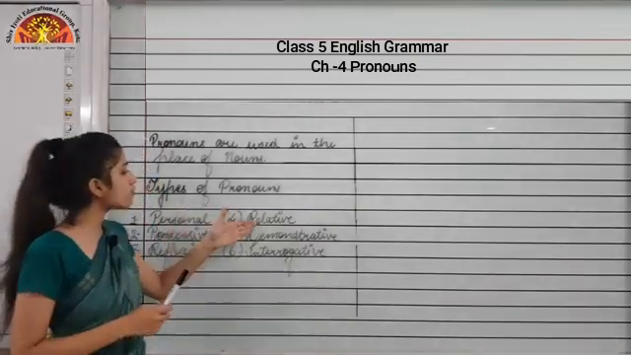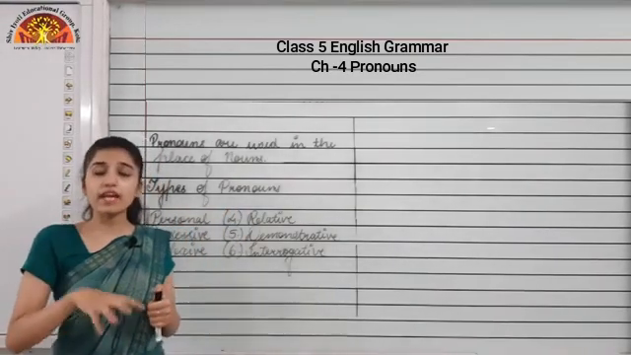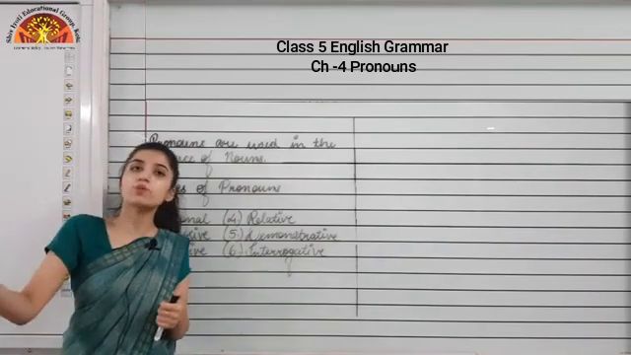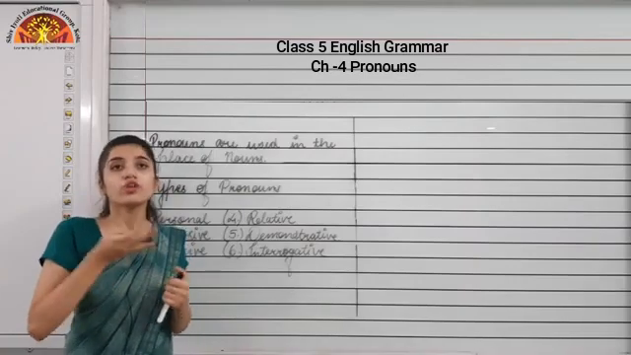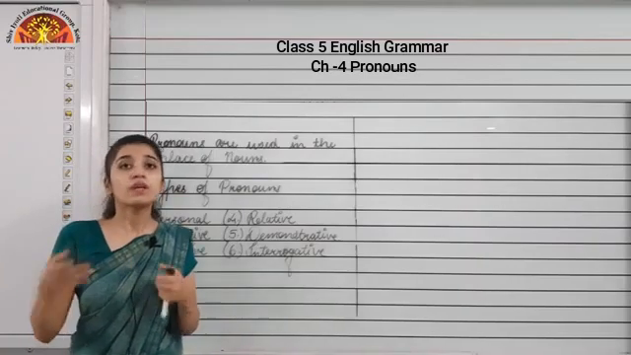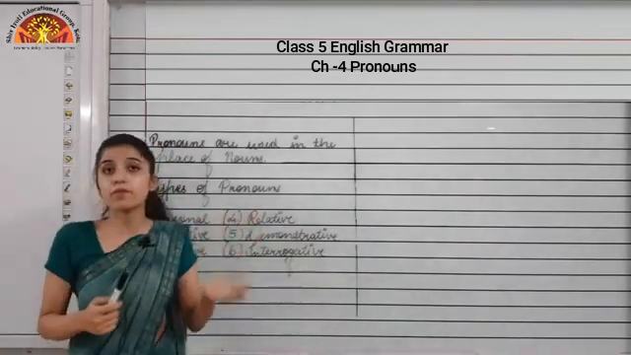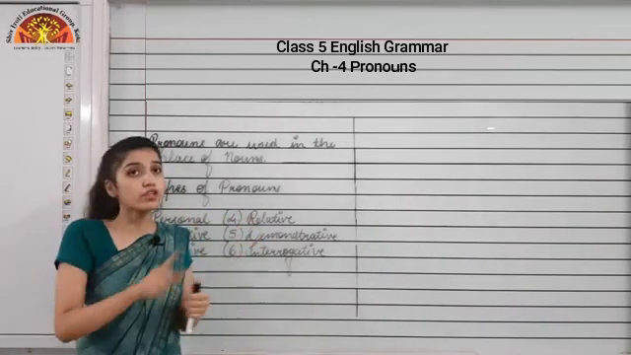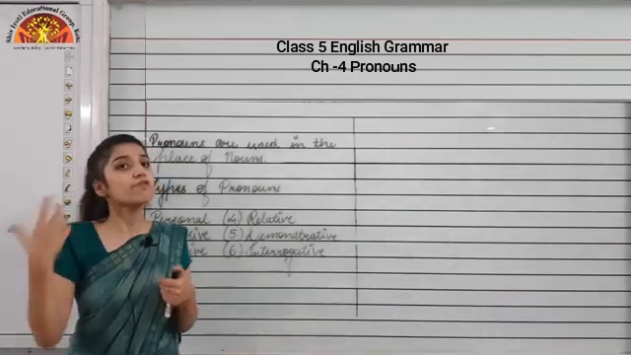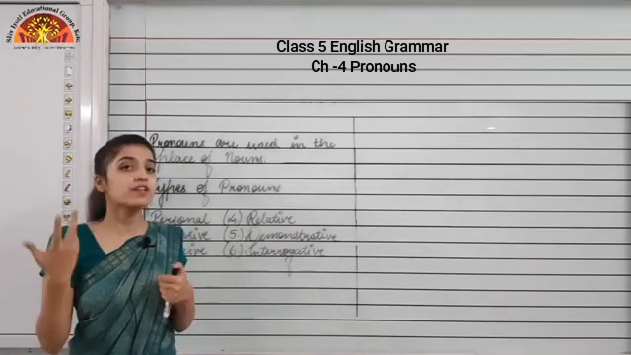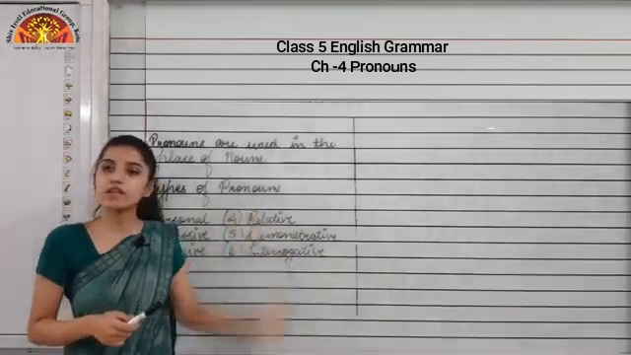Now when we move to the fourth one, that is relative pronoun. When we are giving additional information about something, that time we use relative pronouns like which, whom, that, who. These are used as relative pronouns when we are not asking a question. So when we are adding additional information, these words are relative pronouns.